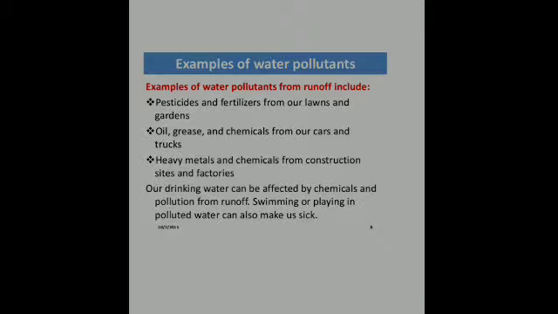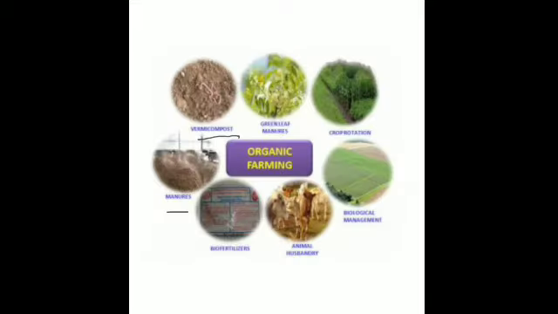Then what are the methods of prevention and control? One such method is of course organic farming. Excessive use of fertilizers and pesticides in agriculture should be discouraged, and organic farming should be encouraged. Techniques like crop rotation, use of biofertilizers, manures and biological control are all examples of organic farming.